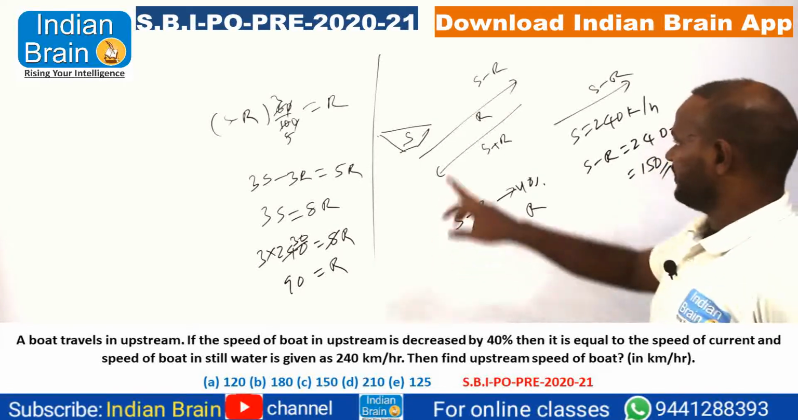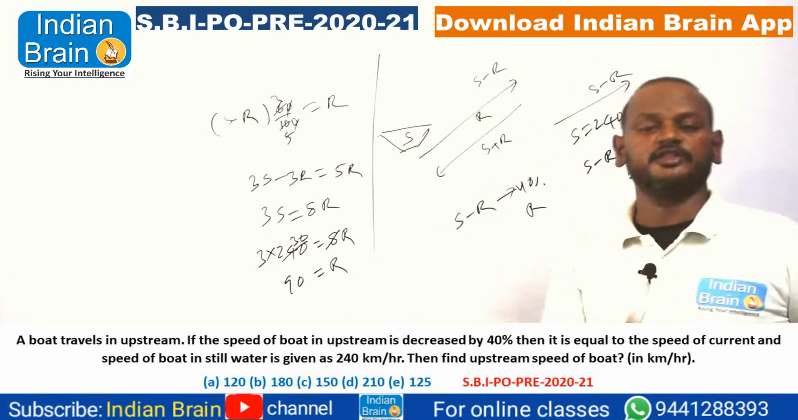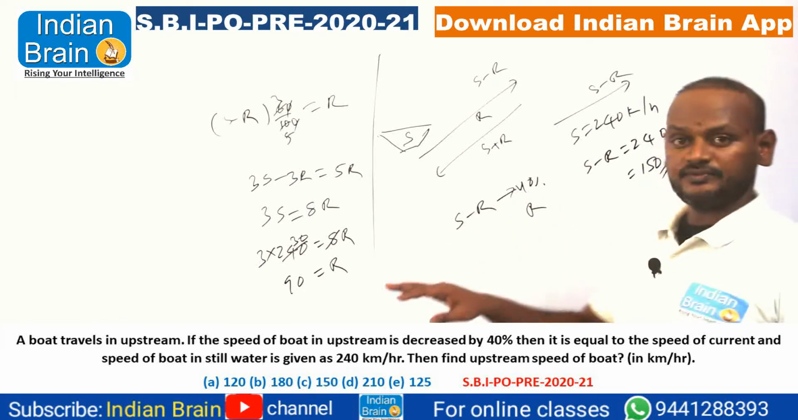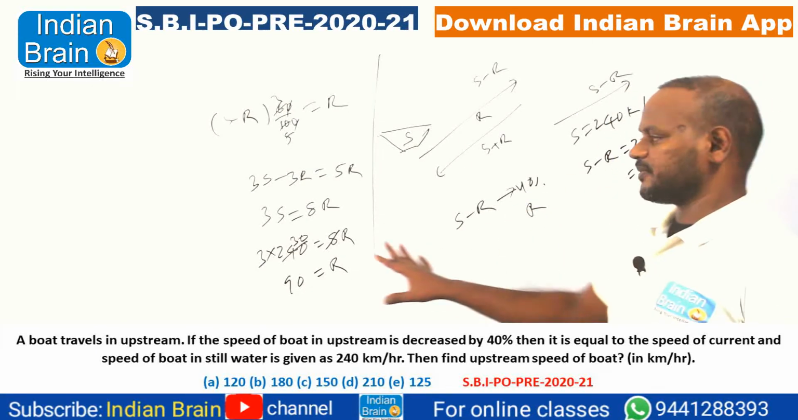150 kilometers per hour. This is a basic approach we have. So once again, what is S minus R? Opposite to flow. What is S plus R? Along with the flow. Then what about the R value? Rate of stream. The S value is what? Still water speed. This is a clear-cut explanation.